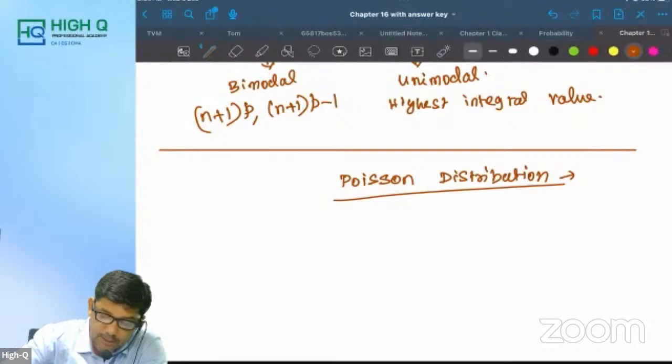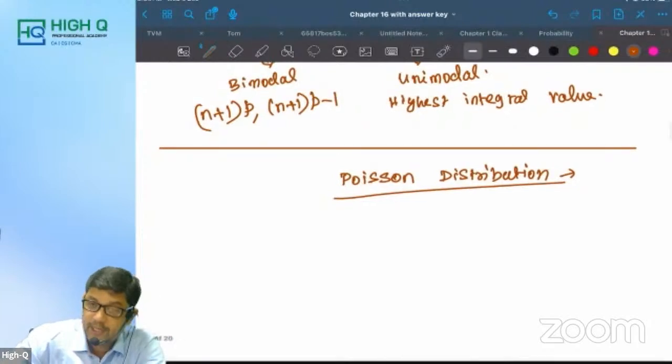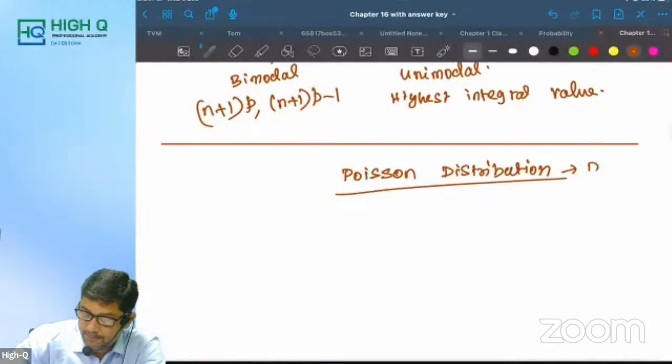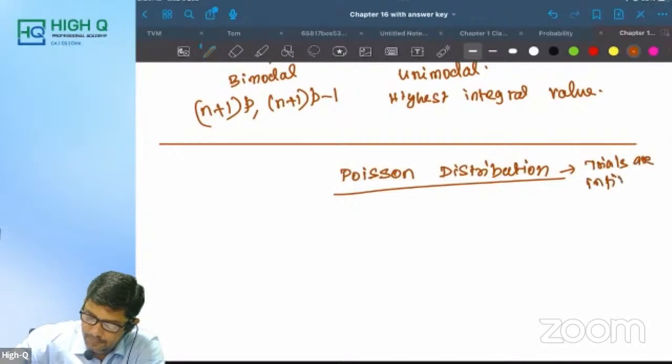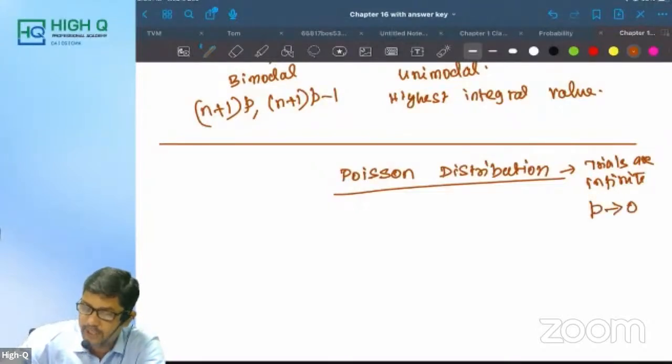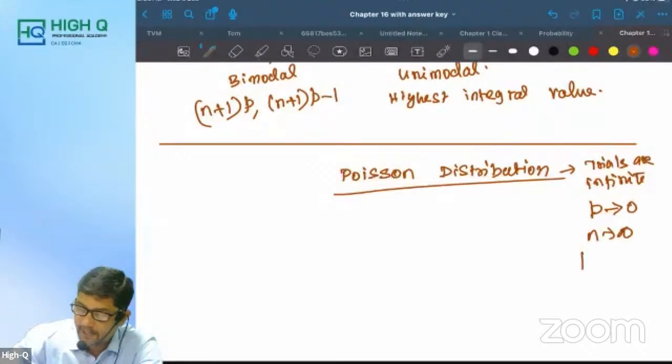Poisson distribution is again discrete. We use Poisson distribution when the trials are infinite and the probability of success is very, very close to zero. Infinite means n tends to infinity, but np is finite.